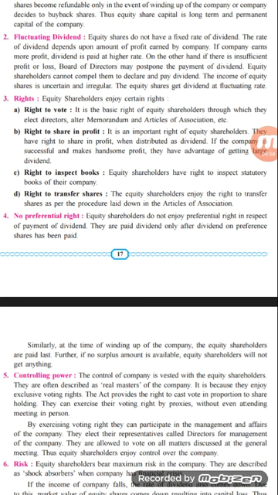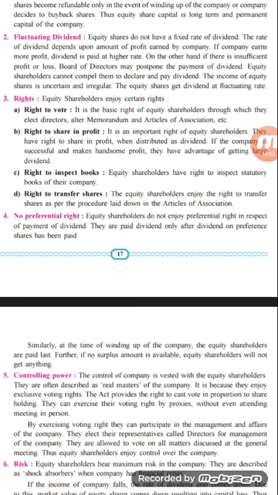The next right is the right to inspect the books. Each and every shareholder has this particular right, so that whenever there is a need for him to inspect any books of account, he can go to the head office or any branch office. He can pay certain charges and inspect the books of account. He can also demand a copy of those books of account or any particular document which is relevant to his interest in that company.